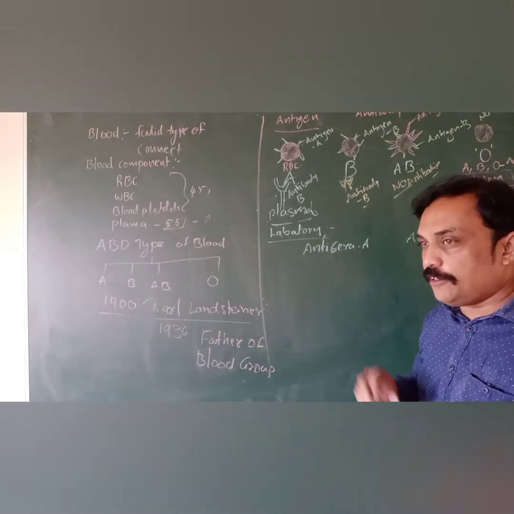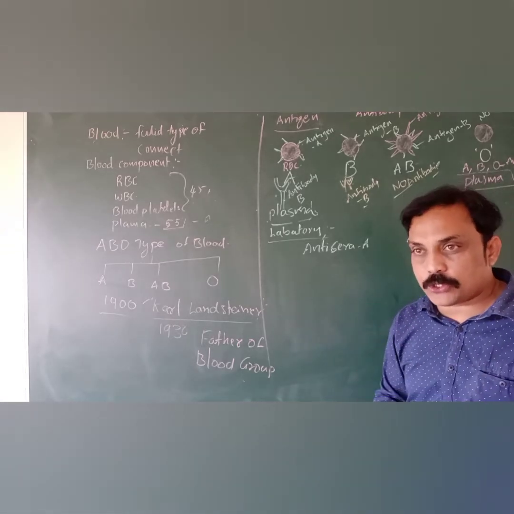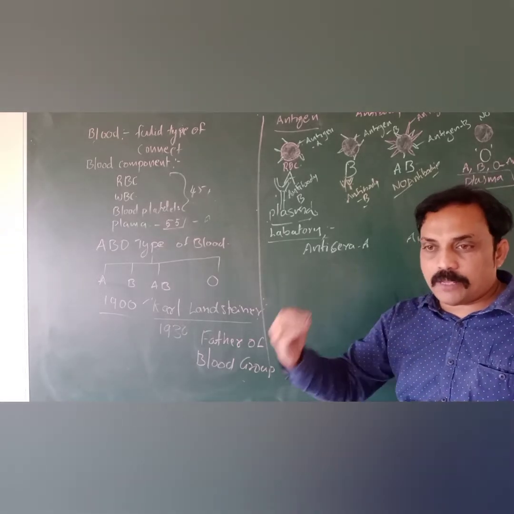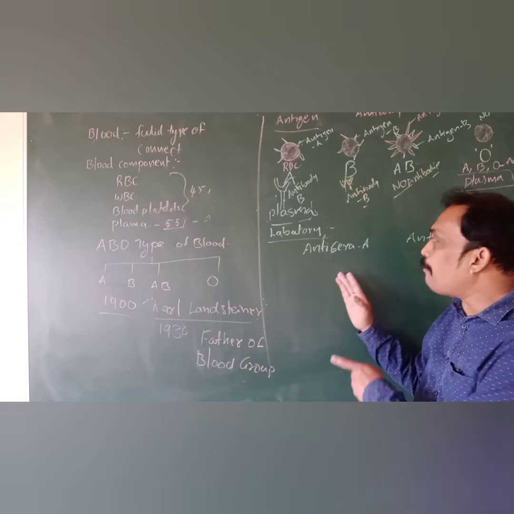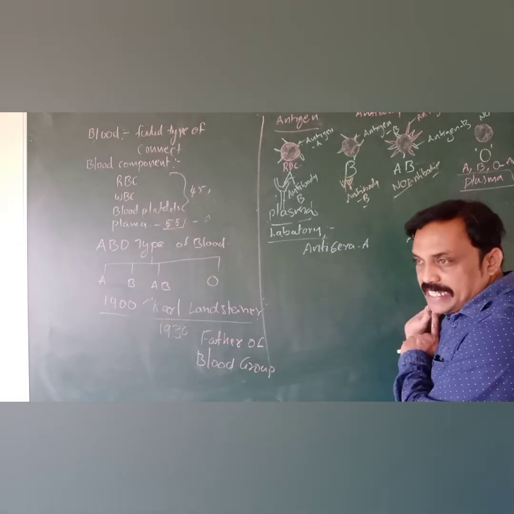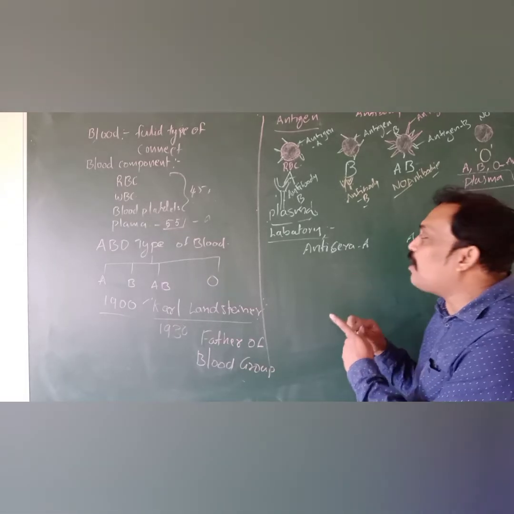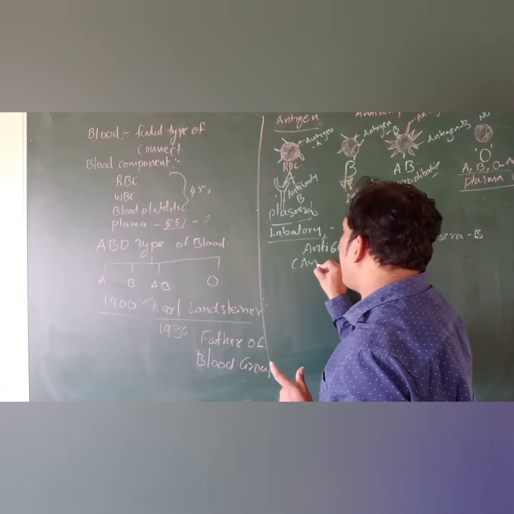That means it is available in a bottle, even in outside medical shops. To identify the types of blood group in the laboratory, they use anti-sera A and anti-sera B. These are antibodies.